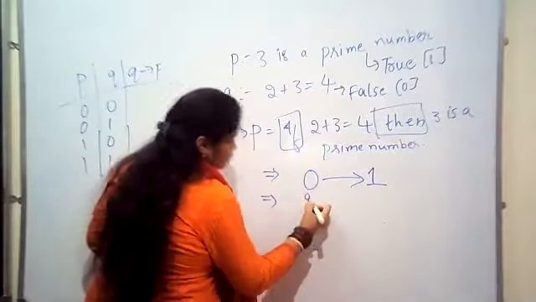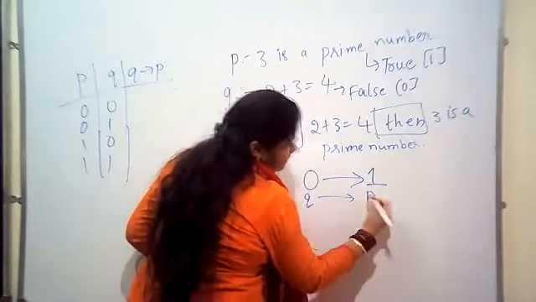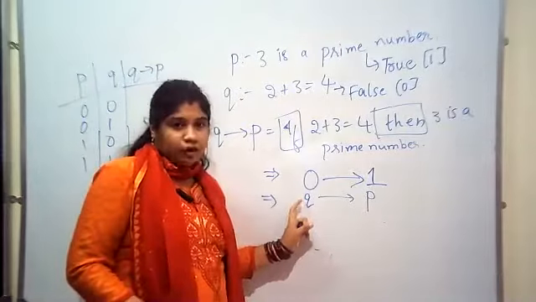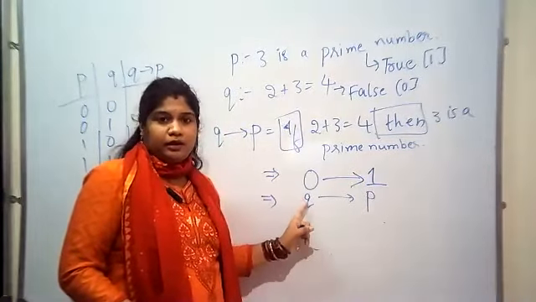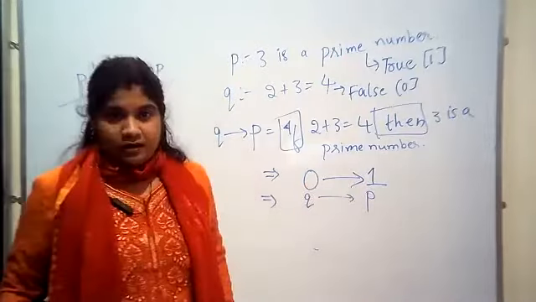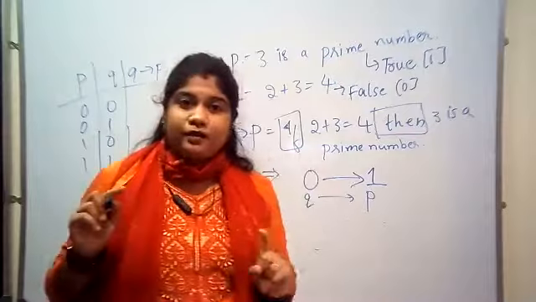This is Q, because first I have taken Q. Condition P, Q condition P. Now we will see in our truth table what Q condition P is. Q value is 0, whereas P value is 1.